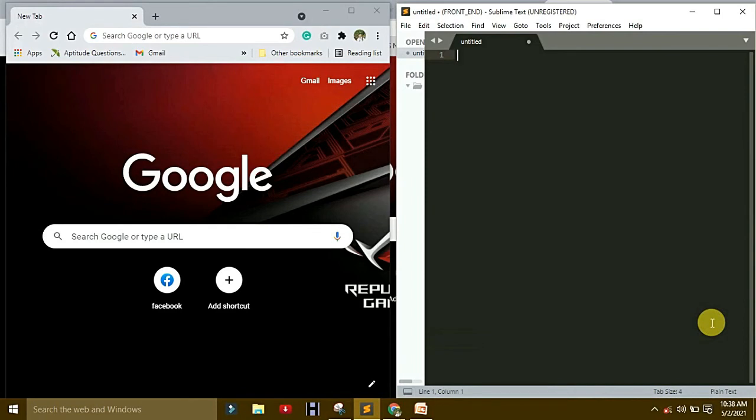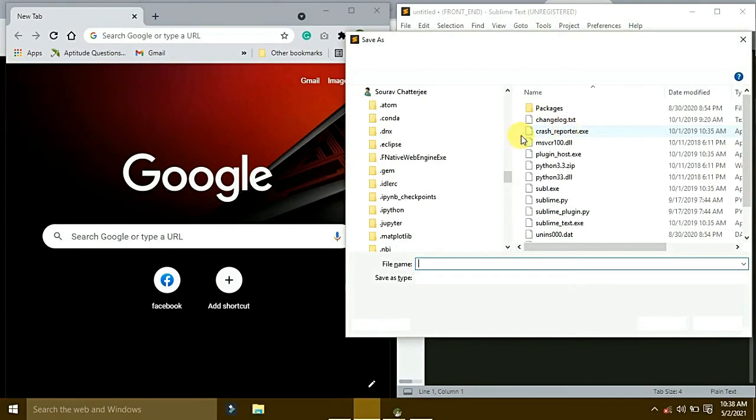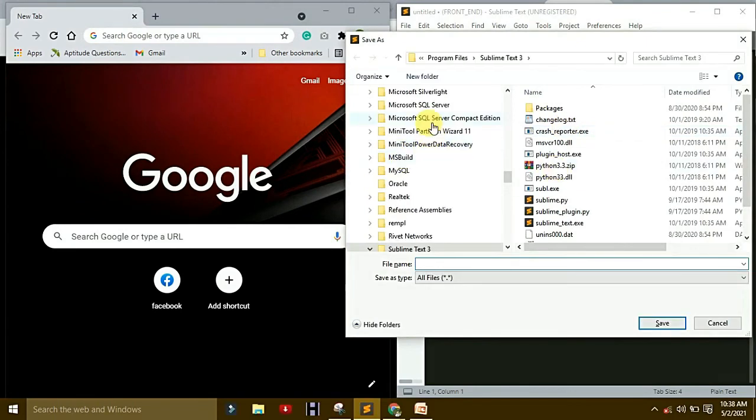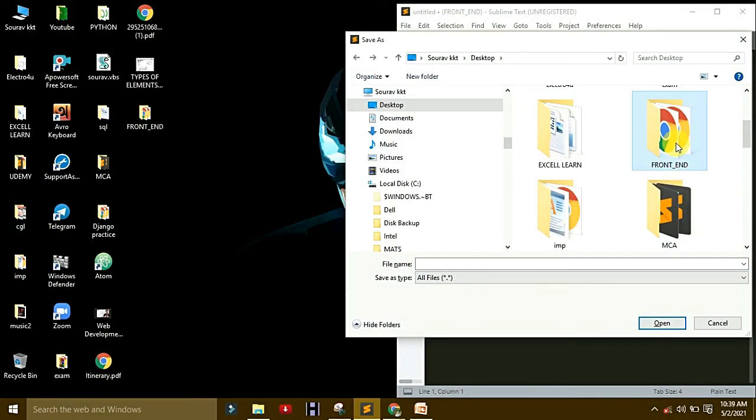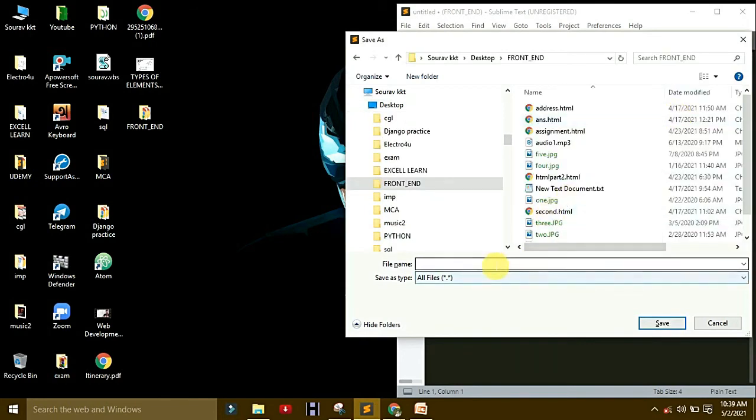So now make an HTML page, you understand that. Make a new file, Ctrl+S, save it in my folder that I started last day, under front end. Okay, make a tables file. When you save it, save it as tables, because a table always holds extra values, not only a single value.